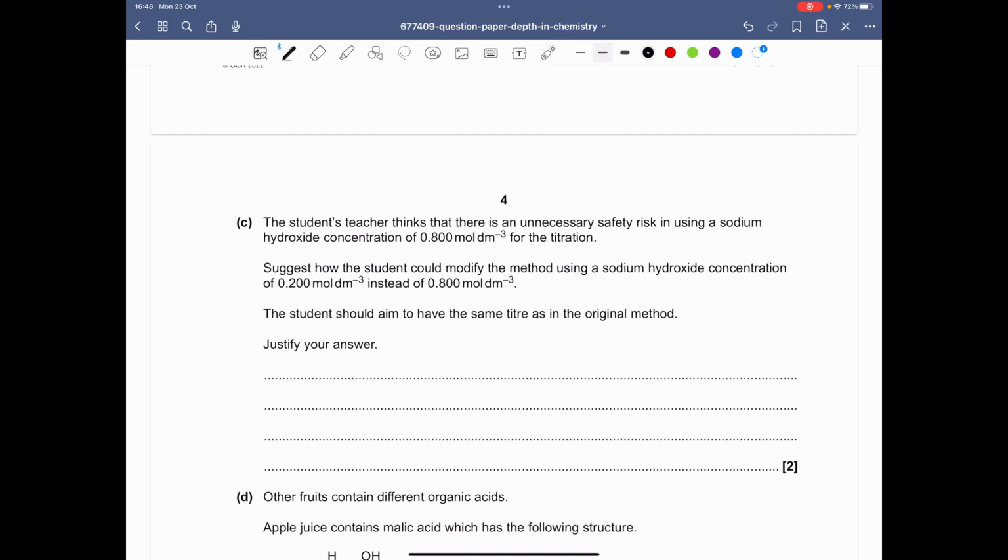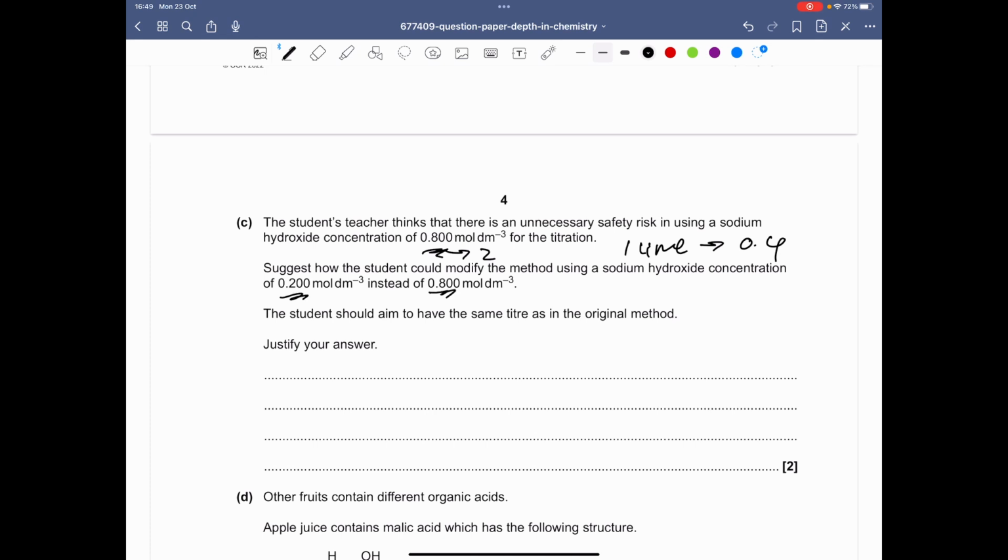Right, so from this question, we can see that from 2 limes we had a concentration of 0.8. So in 1 lime, that means we'll have a concentration of 0.4, by dividing it by 2. And we want a concentration of 0.2, and we originally have a concentration of 0.8.